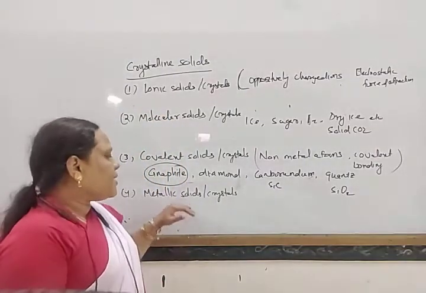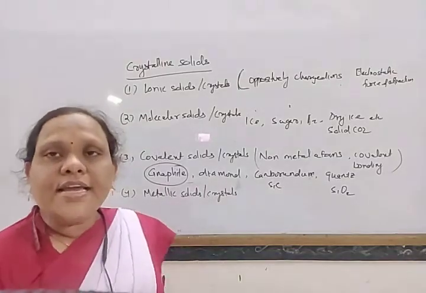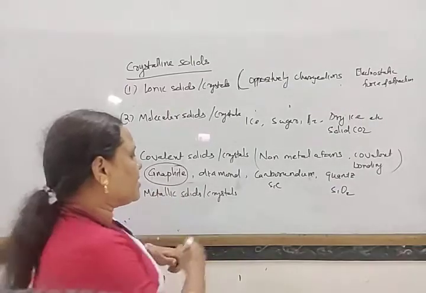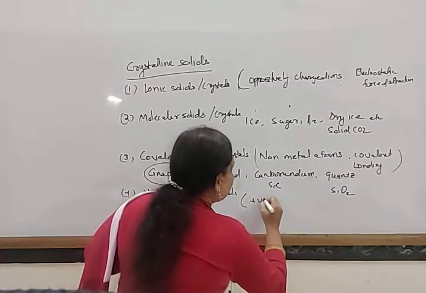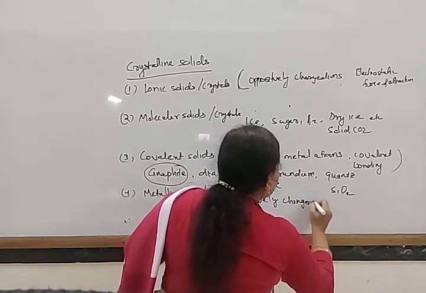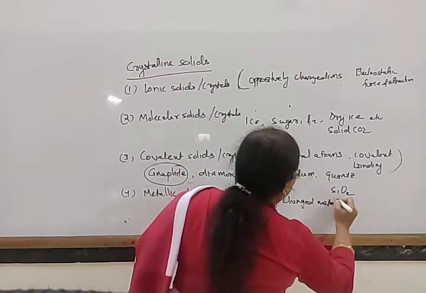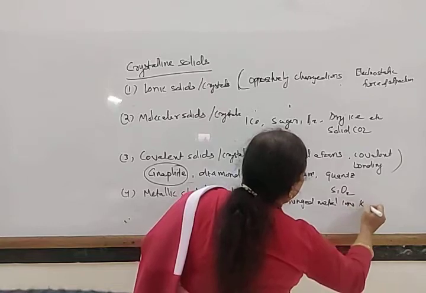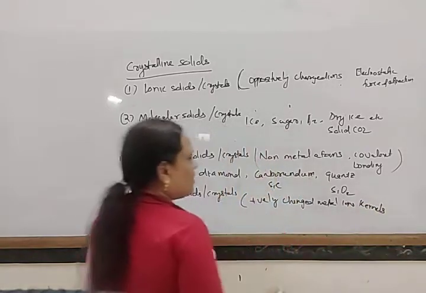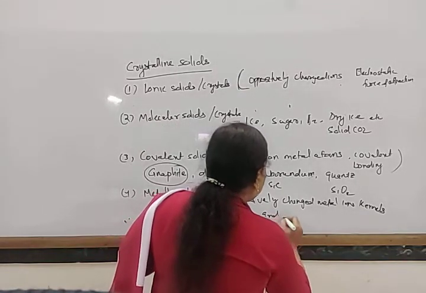Next come to metallic solids or crystals. In metallic solids or metallic crystals, the constituent particles are positively charged metal ions, known as kernels, and electrons.